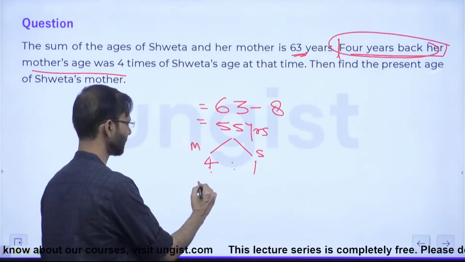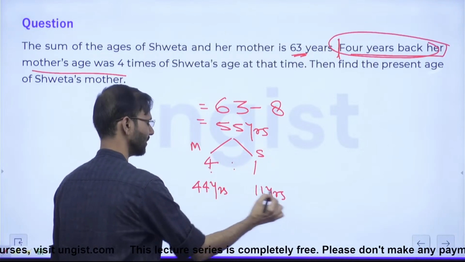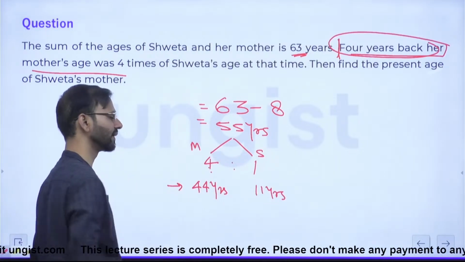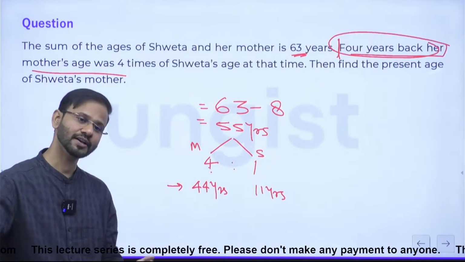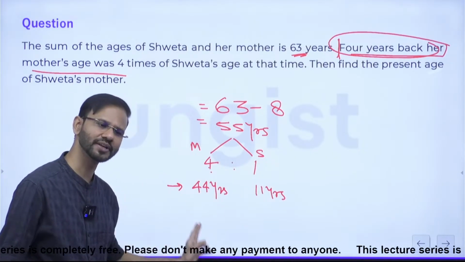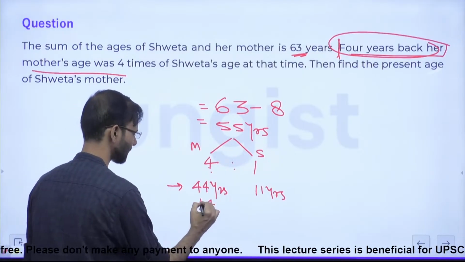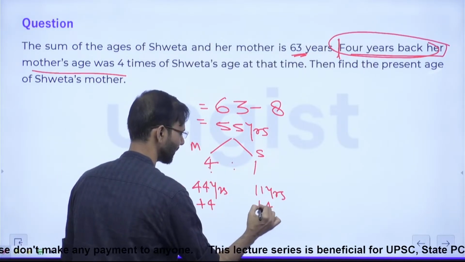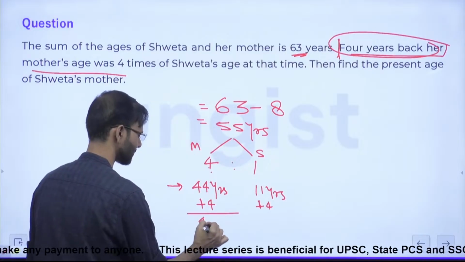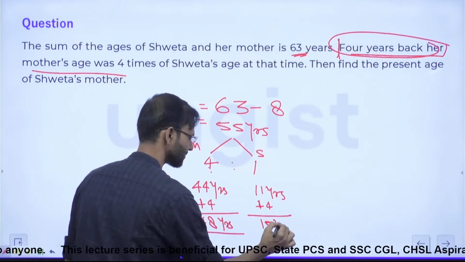So this is 44 years and this is 11 years, right? So 4 years back, their ages must be 44 and 11. So their present ages are this plus 4 and this plus 4, which is 48 and 15, right? So this is 48 years and this is 15 years.